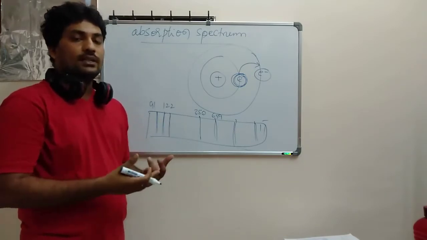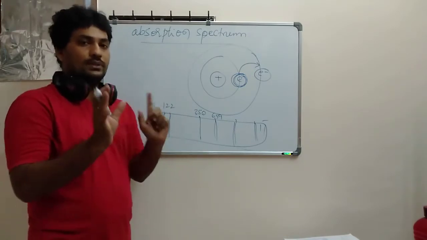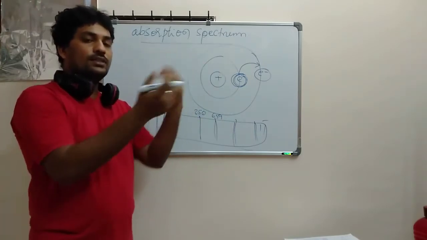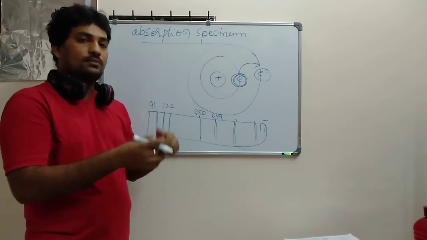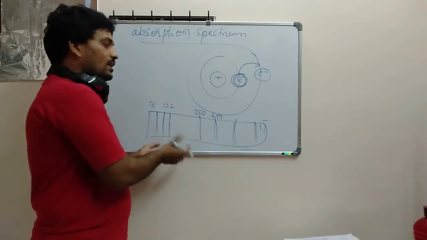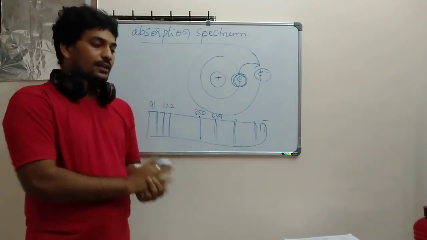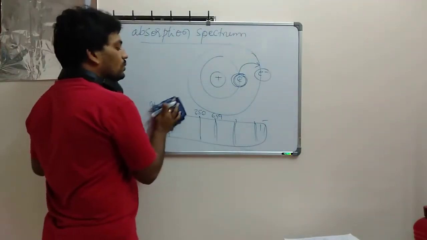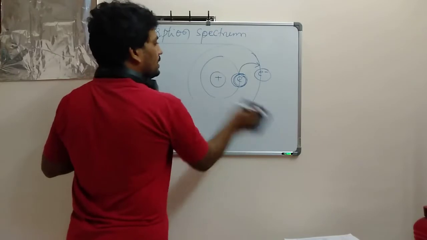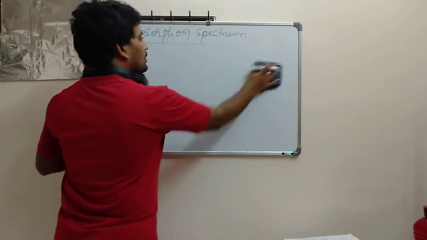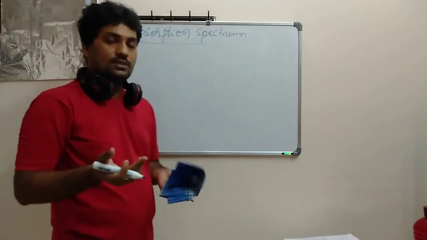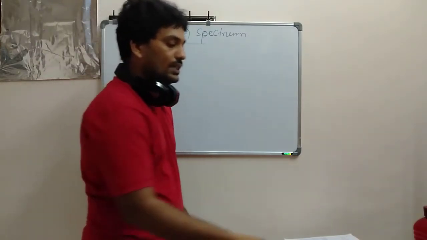It depends on your studies. If you are studying the absorption spectrum or the emission spectrum, both give the same kind of series. And here one more important point you need to understand. As I told you, both are identical. So you see here, the absorption spectrum and emission spectrum both will coincide together.